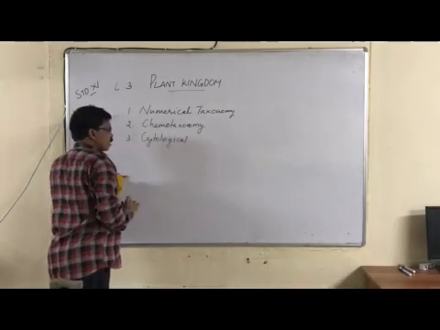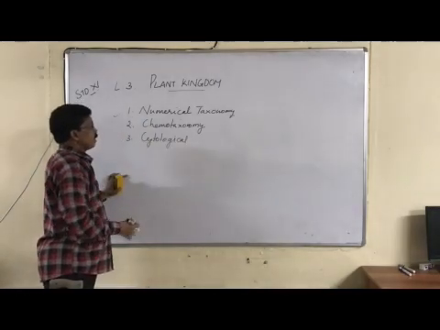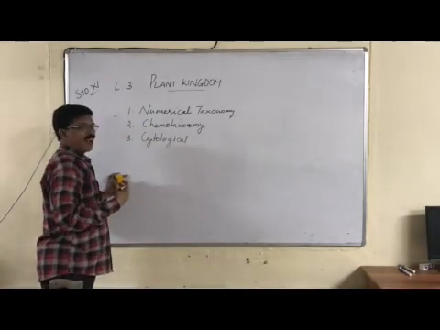So, for better classification, scientists have used certain latest technical branches in biology.